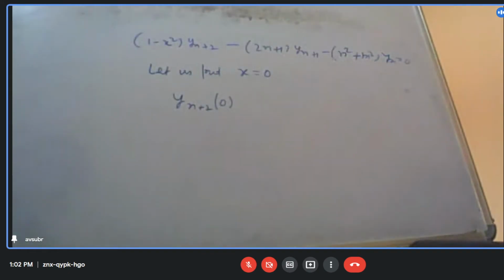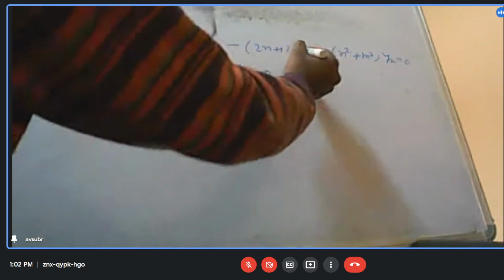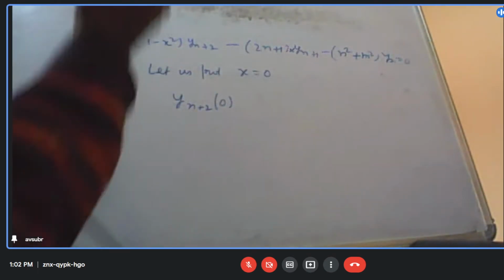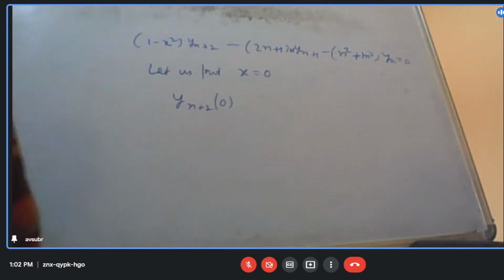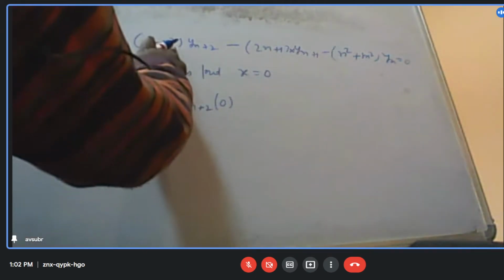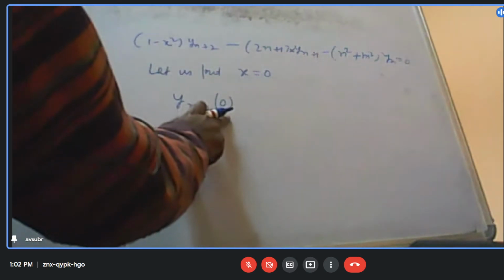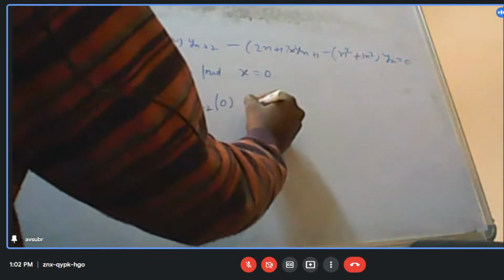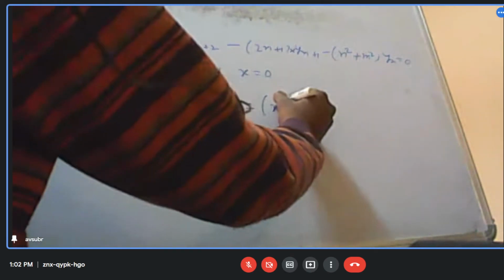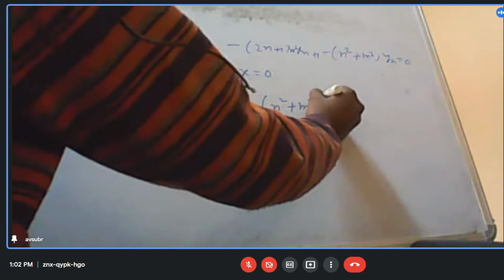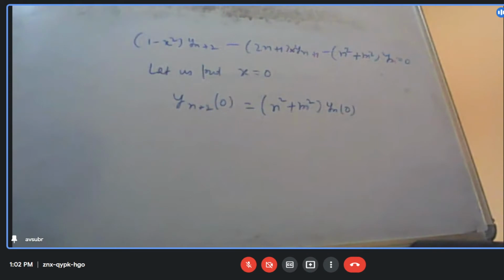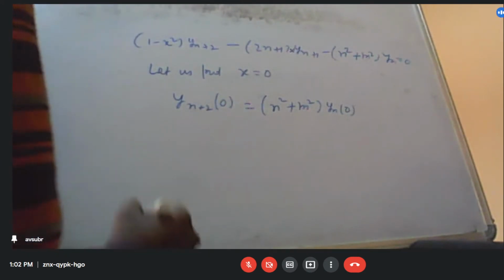Put x equal to 0 over here. I think x should also come here, I forgot to write. So this one will become 0. This is 0. So yn plus 2 at x equal to 0 is equal to n square plus m square y at x equal to 0. Okay?